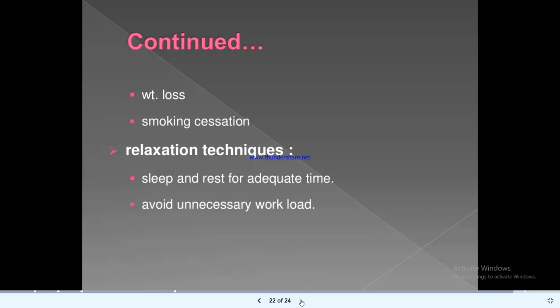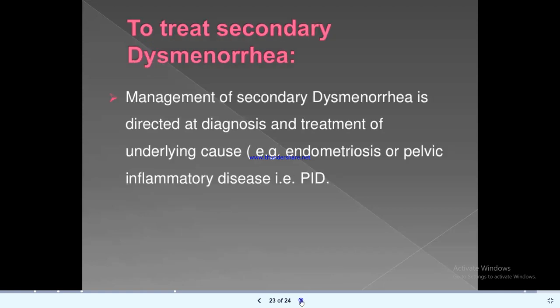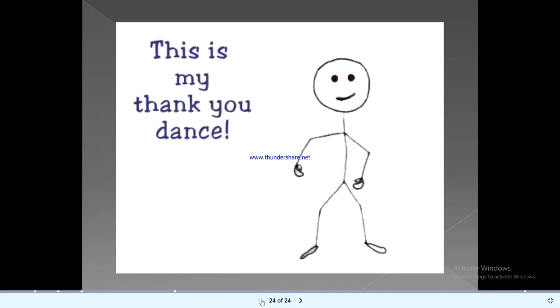Avoid unnecessary workload. Walking is very good. Exercises, different aerobic exercises. And of course sleeping at time, waking at time, and then adequate rest is important. Midday rest also helps to relieve anxiety and tension, and in turn indirectly it affects the treatment of dysmenorrhea. Avoid unnecessary workload. This is also important.